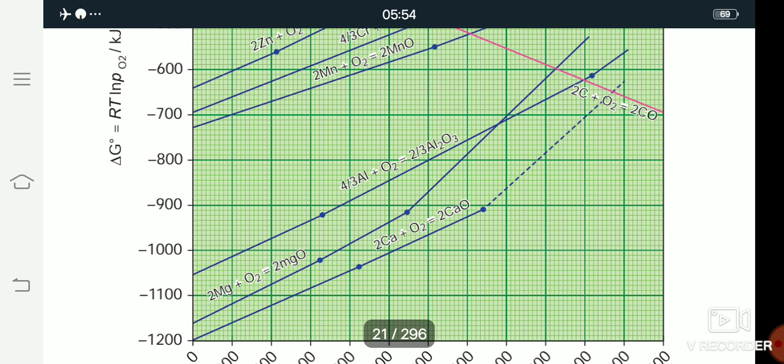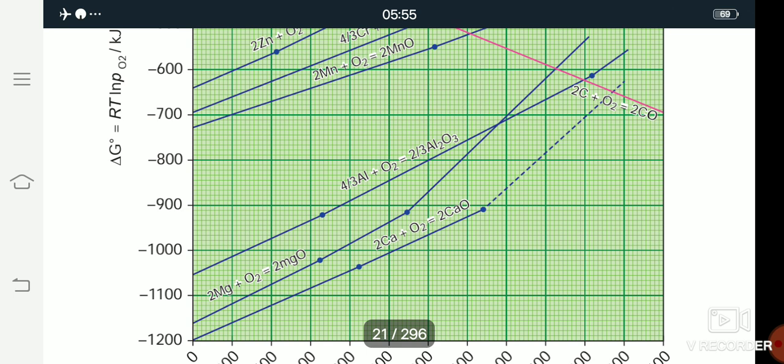So this is the observation from the Ellingham diagram.